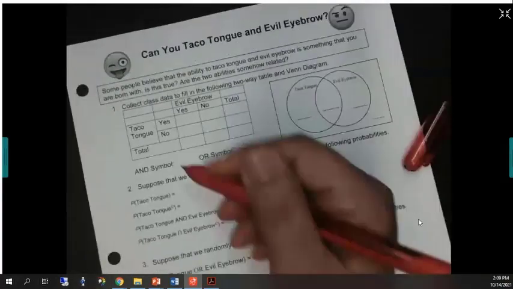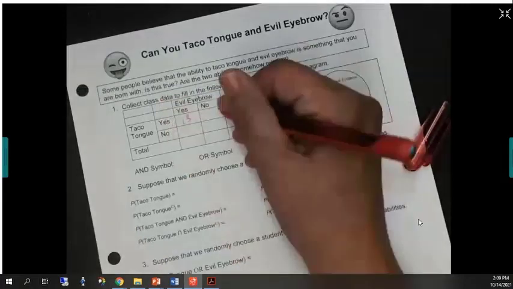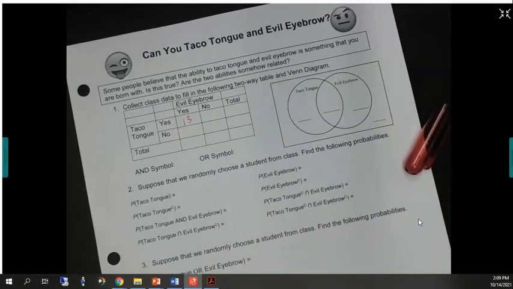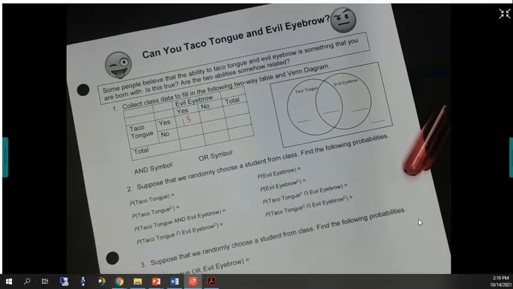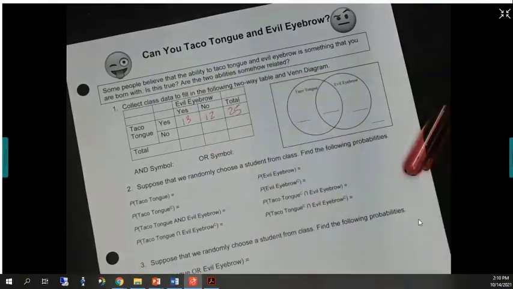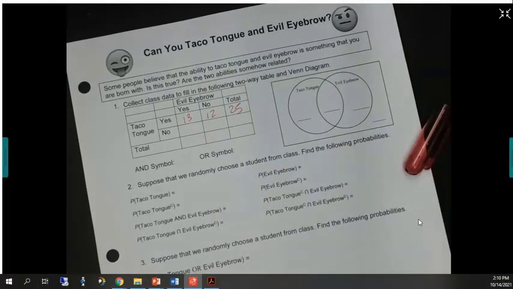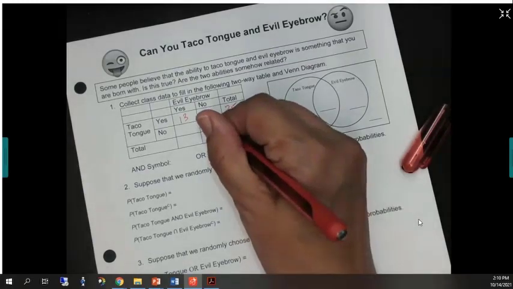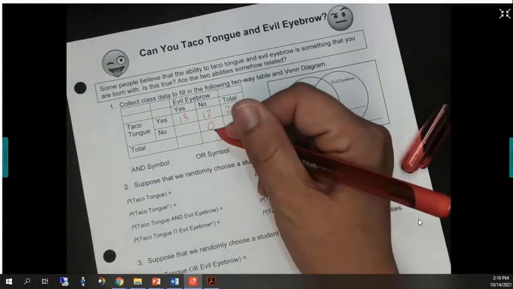How many were in this corner that could do taco tongue but not evil eyebrow? 12. All right, so there are 25 people on this side of the room. That's why I knew that was going to be a big group. I was not surprised that was the tiniest group, because that group over there was nobody. Everybody in this room can actually do taco tongue or evil eyebrow.